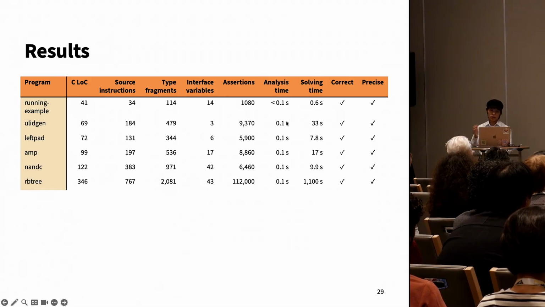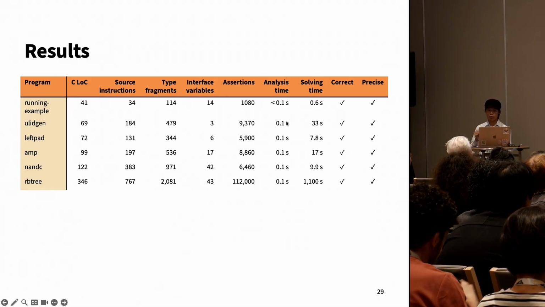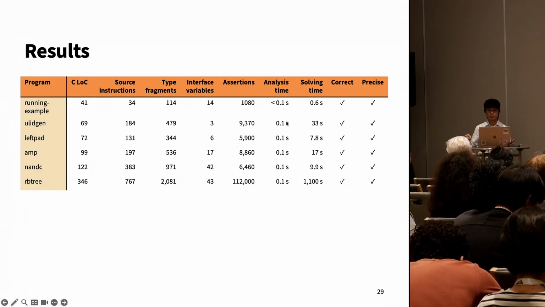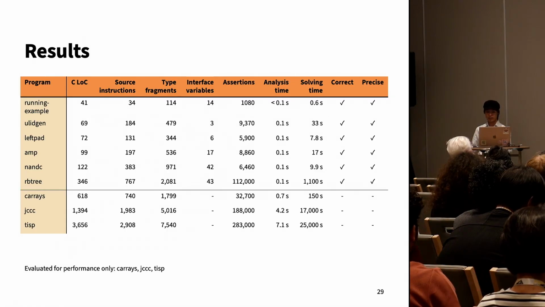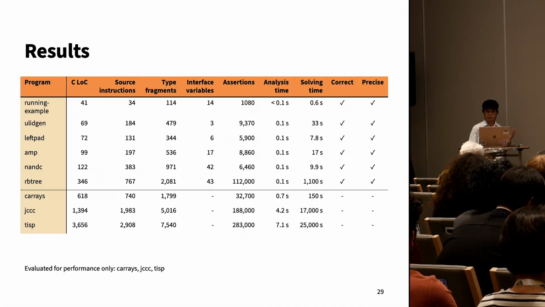We evaluated the following 6 constraints for all 3 criteria, correctness, precision, and performance, and we evaluated these additional 3 for performance only. Out of all of the interfaces that we evaluated for correctness and precision, they were indeed correct and precise. For performance, we saw something a little interesting.